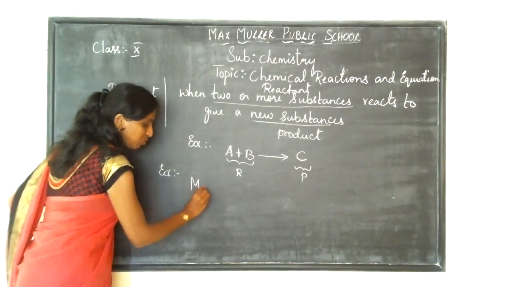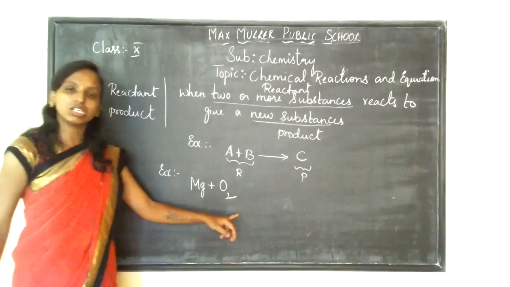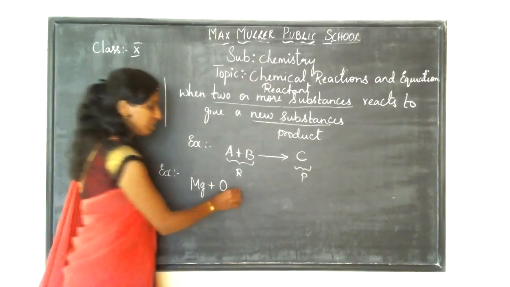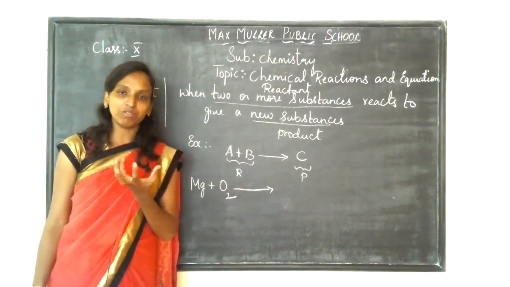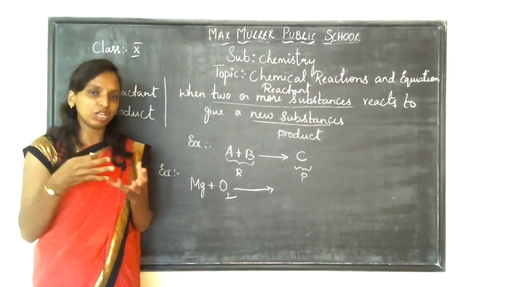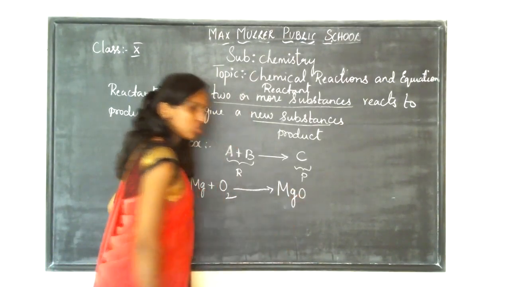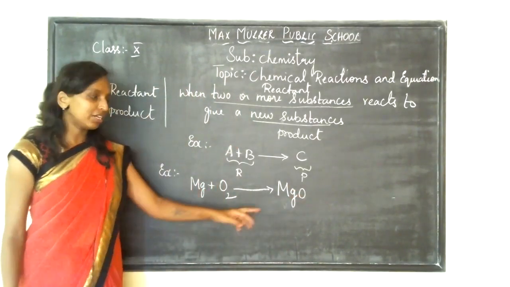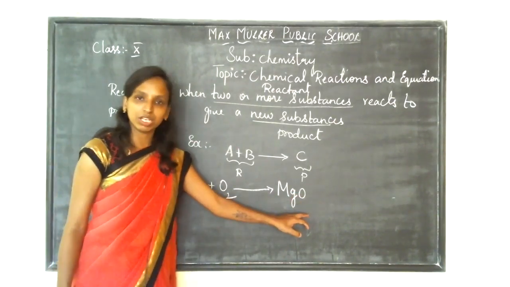The product: it burns with a dazzling white flame, and the white powder which is obtained is called magnesium oxide. The white powder I obtain at the end is called magnesium oxide.